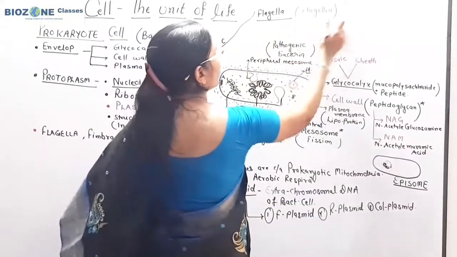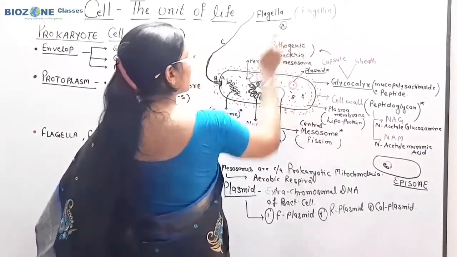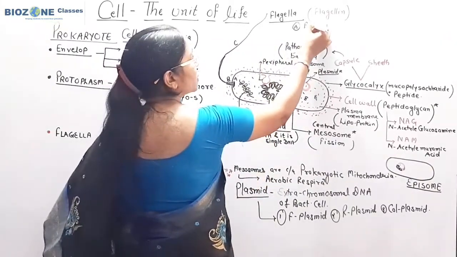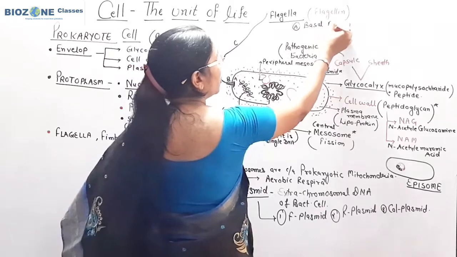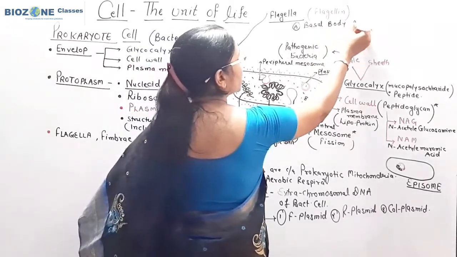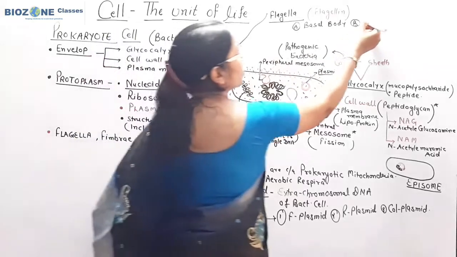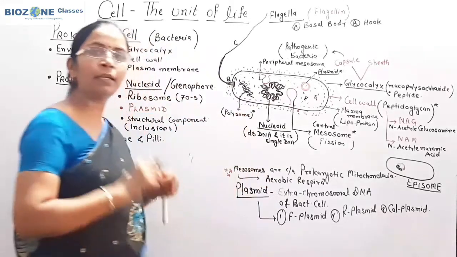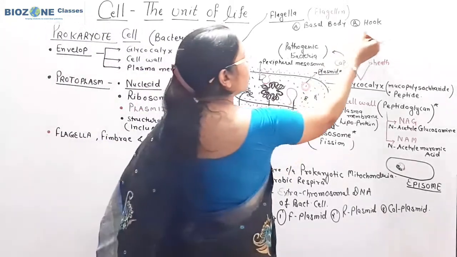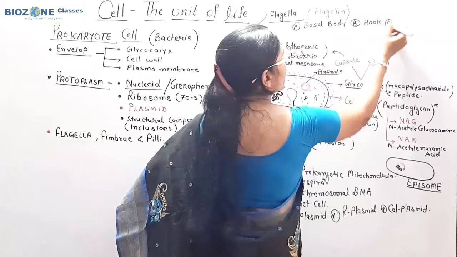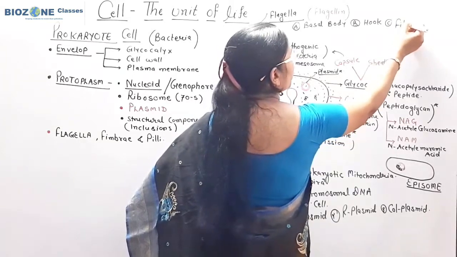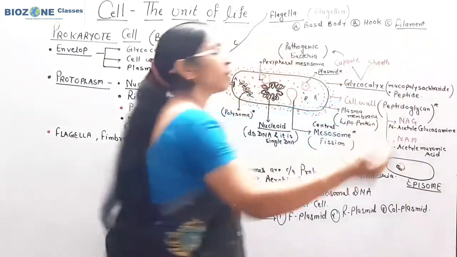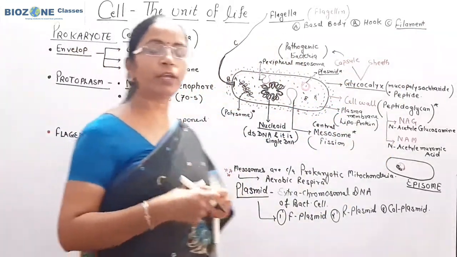Of the three parts of the flagella you remember, the first part A, which is attached to the plasma membrane, is called the basal body. The basal body is followed by the second part B, that is called the hook. The hook is present in the cell wall as well as in the glycocalyx, and the third part C you remember is called the filament.